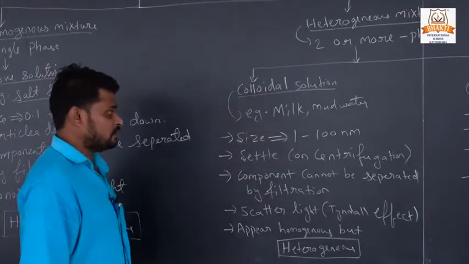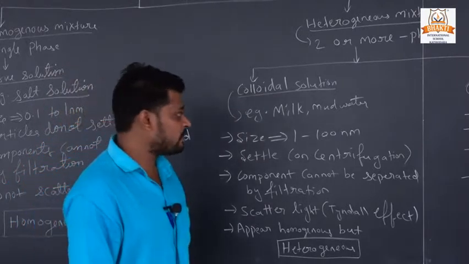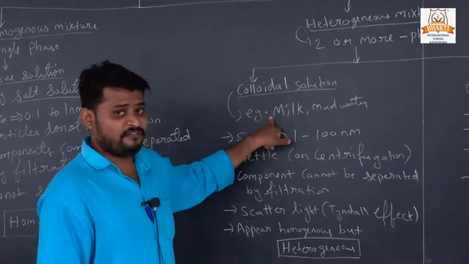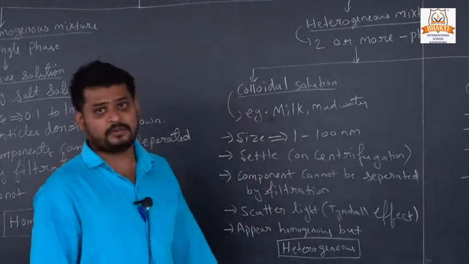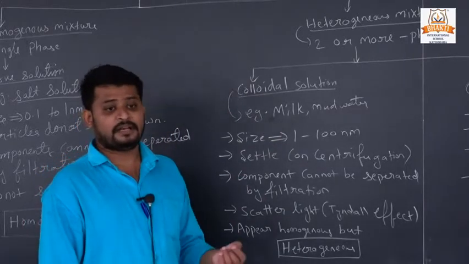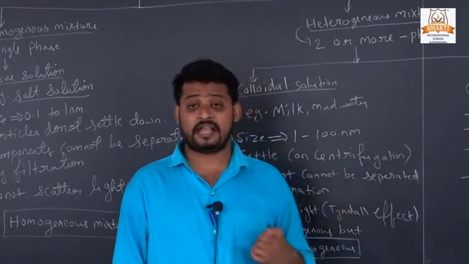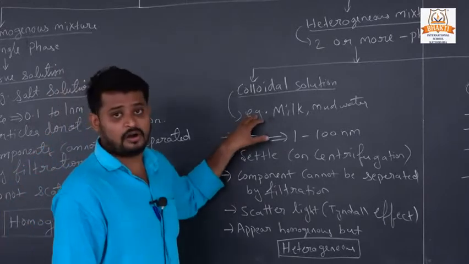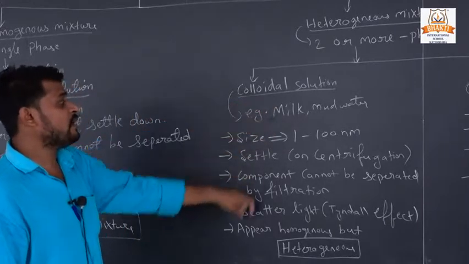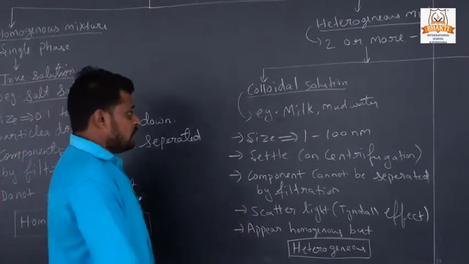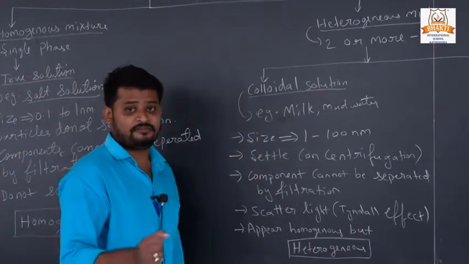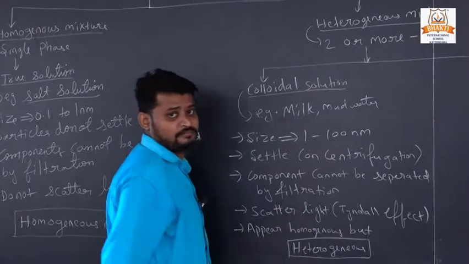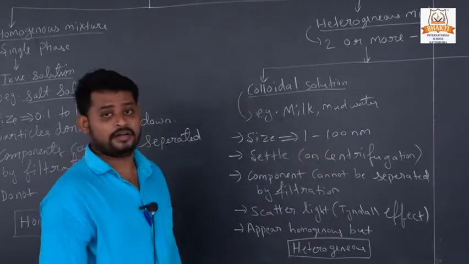Now colloidal solution. Examples of colloidal solution are milk and muddy water. If we look at milk, there are many components in it, like milk protein, milk fat, milk sugar that is called lactose, and water. These are all the phases of milk, which is why it is a heterogeneous mixture. Now size: the size of particles in milk is between 1 to 100 nm.